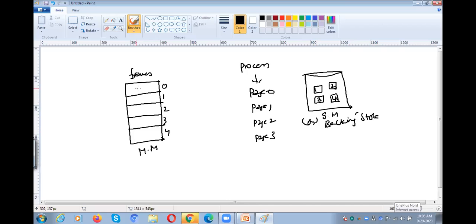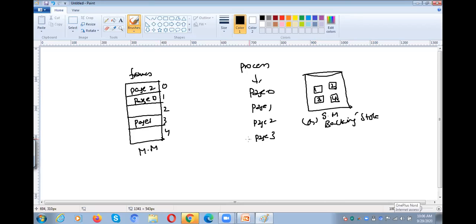Page 0 is available in frame 1. Page 1 is available in frame 3. Page 2 is available in frame 0. Page 3 is not available, for example.